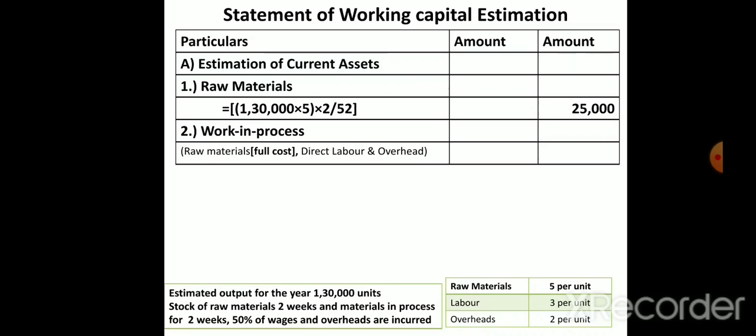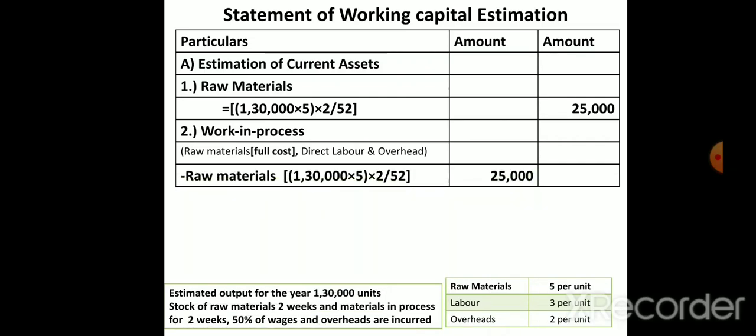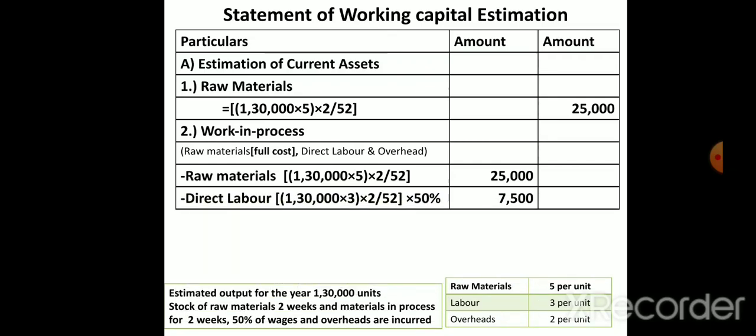So first we calculate raw material: 1,30,000 units into 5, because the raw material per unit is 5 rupees, into the work in progress duration of 2 weeks, so 2 divided by 52. So it is 25,000.